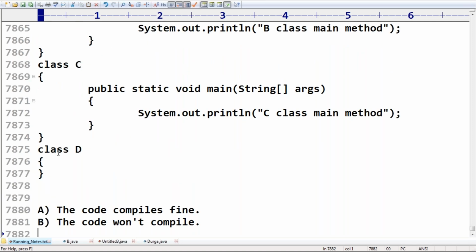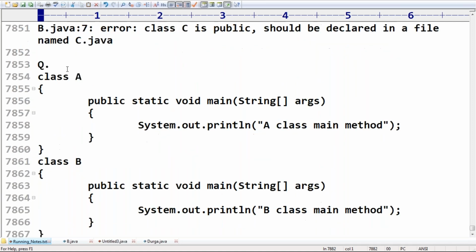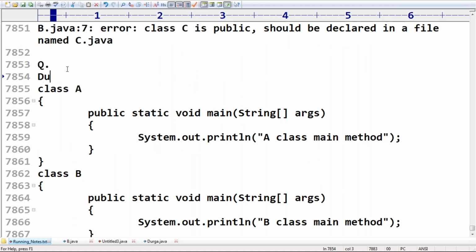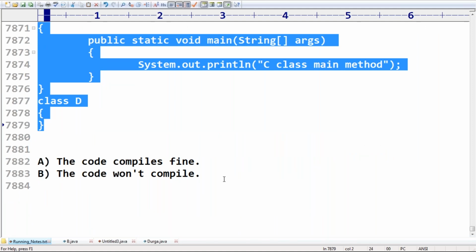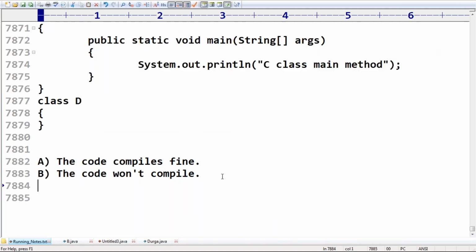Next, whenever we compile this code, for every class a separate dot class file will be generated. Sir, how many dot class files are going to be generated? Four dot class files are going to be generated, sir.